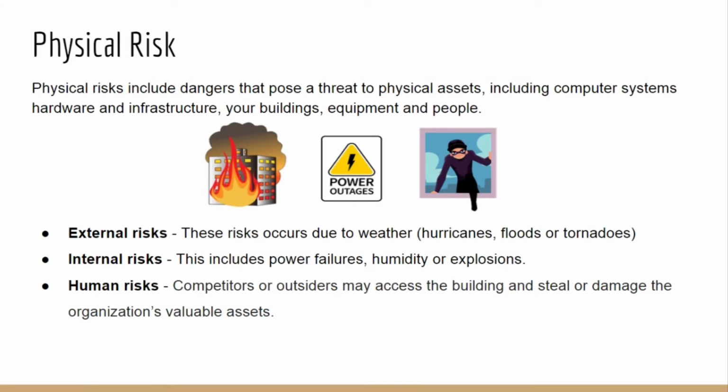Physical risks include dangers that pose a threat to physical assets, including computer systems, hardware, and infrastructure, buildings, equipment, and people. The physical risks are divided into three categories. Firstly, we have external risks, which are due to weather, for example, fire, tornadoes, floods, and hurricanes. Moreover, we have internal risks, which include power failures, humidity, and unstable power supply. Also, since the company manufactures electrical equipment and electronics, it is vulnerable to explosions. Finally, we have human risk, where competitors or outsiders may access the building and steal or damage the organization's valuable assets.